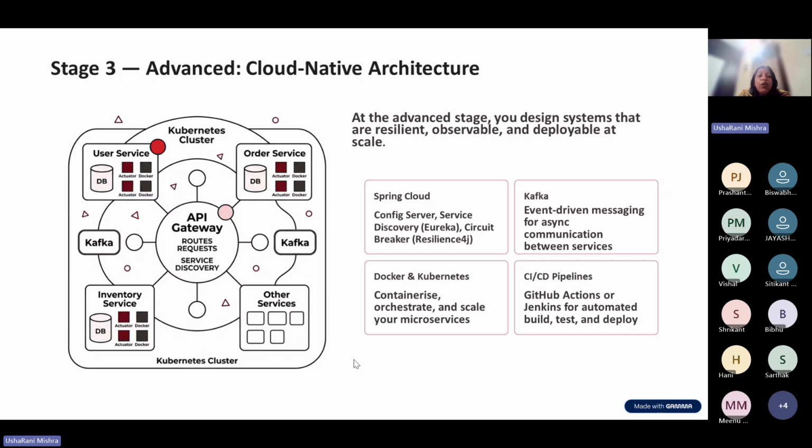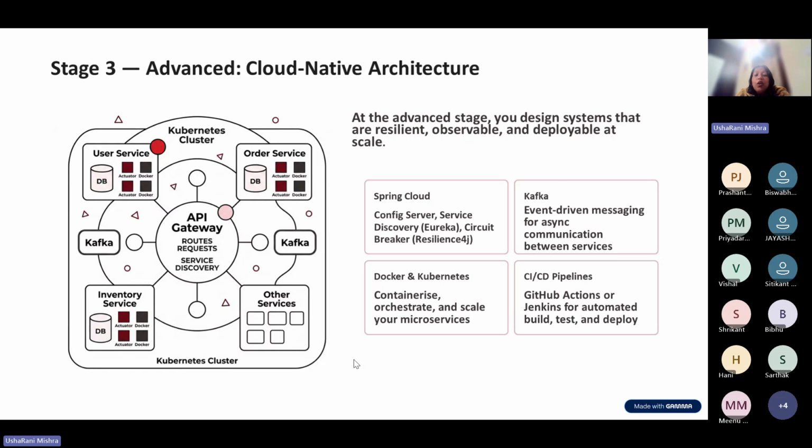Kubernetes cluster. How the Kubernetes cluster helps you to scale up your application. That means your application, as I have mentioned here, should be resilient enough, observable, deployable at scale. That means there is zero downtime of your application.